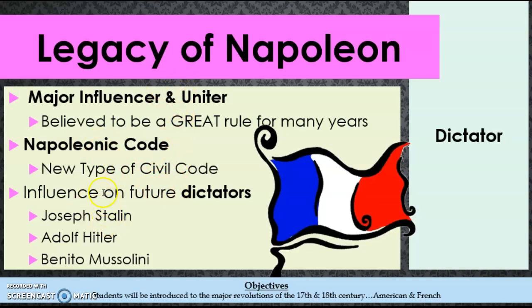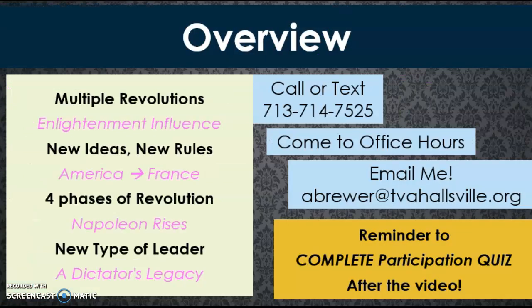That being said, he also was a major influence for future dictators. He really influenced and created what is a modern day dictator. This idea of somebody who rules not by the people's rule, or not by heritage or legacy, but by strength and fear and basically killing anyone who got in their way. This would be a huge influence for Stalin, for Adolf Hitler, for Benito Mussolini, and would cause a lot of issues later on. But he would be one of the first dictators, as we consider a modern day dictator, and have major influence because of that.